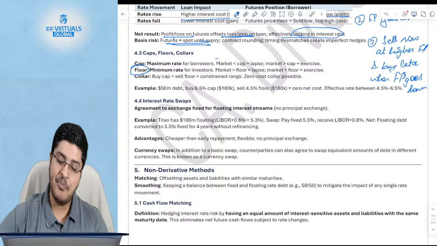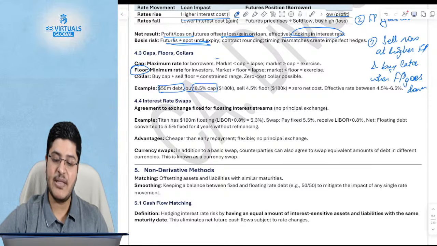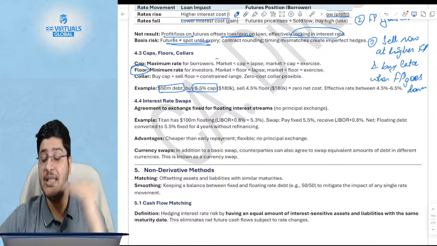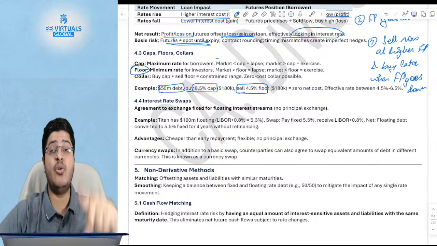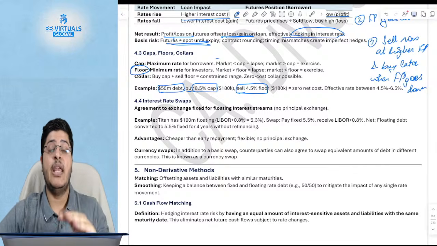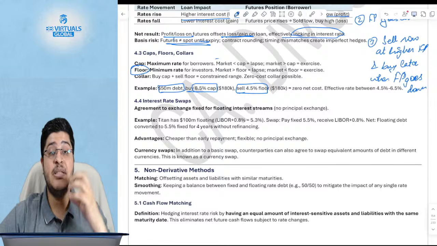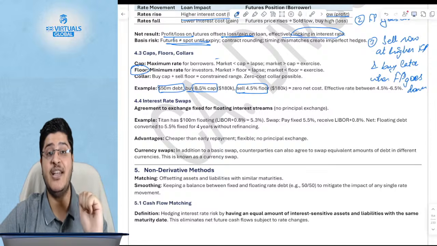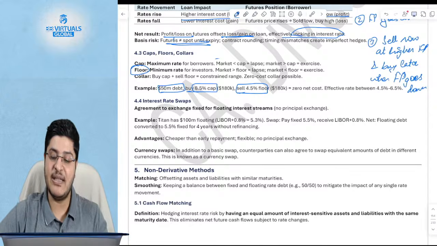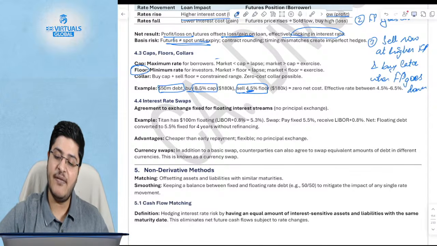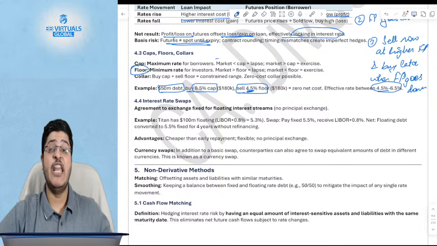So let's say, as an example, 10 million of debt. You buy the 6.5% cap, which is the maximum interest that you pay will be 6.5%. But when you sell the floor, you are giving someone else the right to invest at 4.5%. If someone else gets the right to invest at 4.5% and the actual interest rate in the market is 3.5%, he will say I will exercise the floor, which means for you the minimum interest rate is fixed at 4.5%. So the range effectively is 4.5 to 6.5.